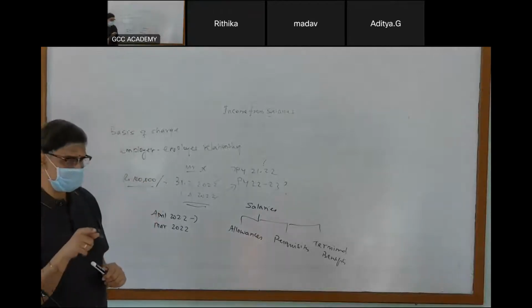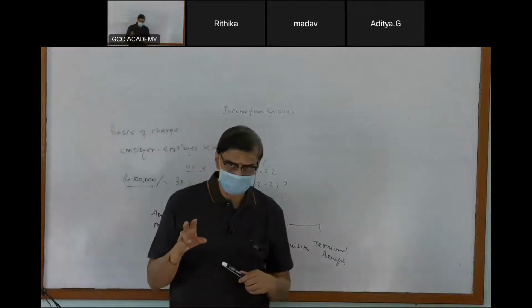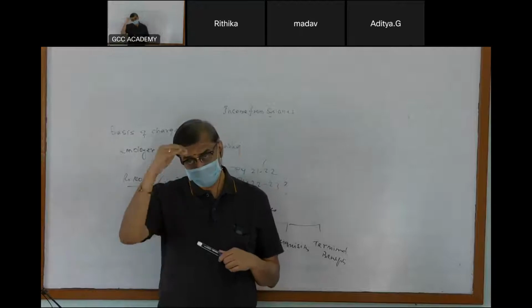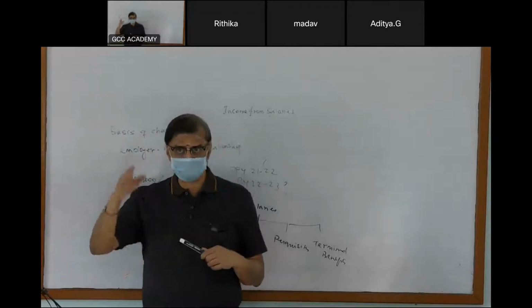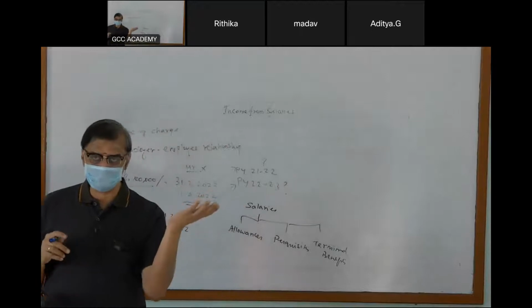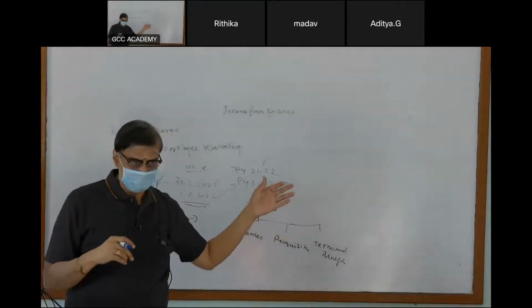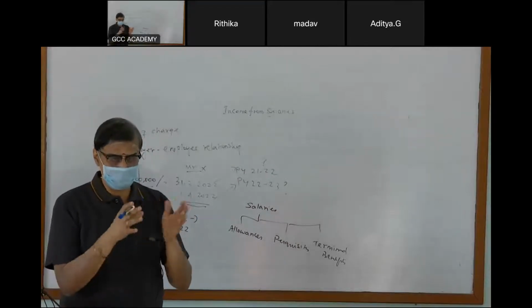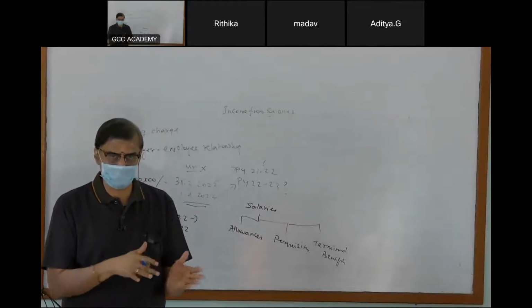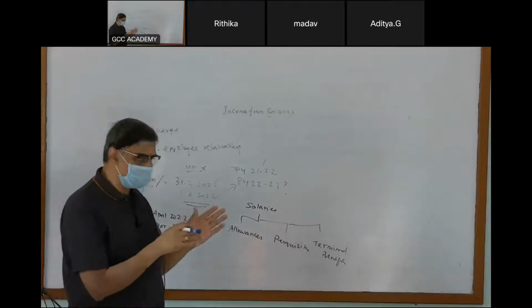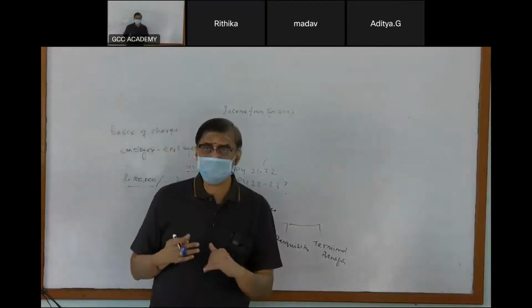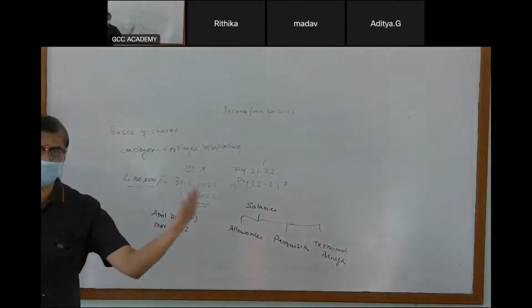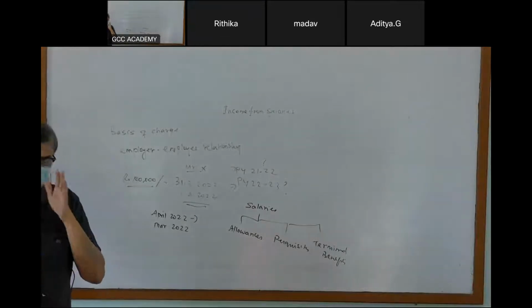But it is subject to something called relief. The relief concept, I'll come to that later. Relief means: what should have been paid to me two years ago is paid now, so I get extra tax. Two years ago I had no tax, income was low, but had it been paid then, I wouldn't have had tax. Since it is given now, I have tax, so we have to calculate relief, a concept that exists. I'm not getting into that now. So please understand what is arrears of salary. Arrears of salary is nothing but a salary which is being paid now in relation to a past period. All of you are able to understand this?